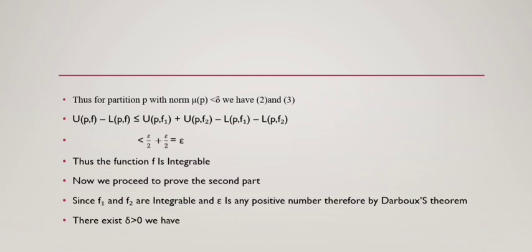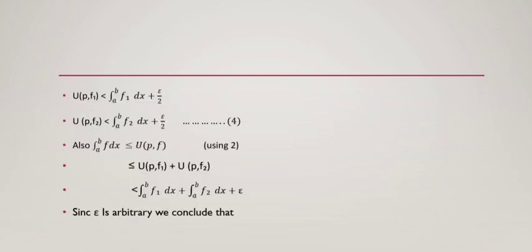Since f1 and f2 are integrable and epsilon is any positive number, by the Darboux theorem there exists delta greater than 0 such that we have the upper sum of f1 less than the integration of f1 dx from a to b plus epsilon by 2, and the upper sum of f2 less than the integration of f2 dx from a to b plus epsilon by 2. Consider it as equation number 4.